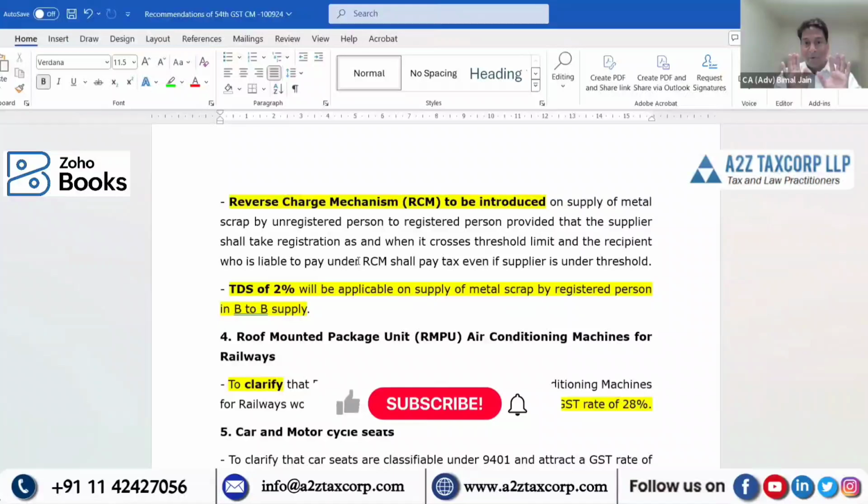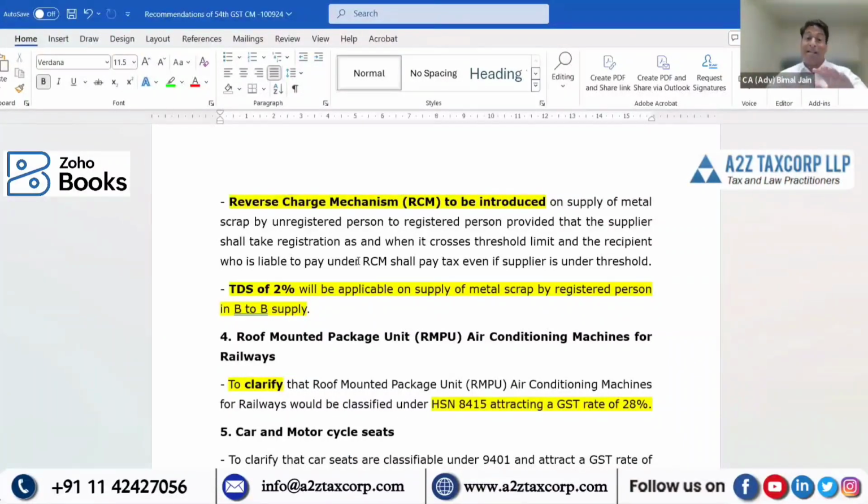I hope you are getting my point, right? Do we have any window to cross-check? Because this supplier may be supplying to n numbers of recipients. So they are saying this RCM is applicable only when this supplier is unregistered because he is below the threshold limit. What happened? He continued to be unregistered even when his turnover crosses that threshold limit. What is the mechanism? It is silent. So I'm just giving pointers which still need clarification. So this is the first point.